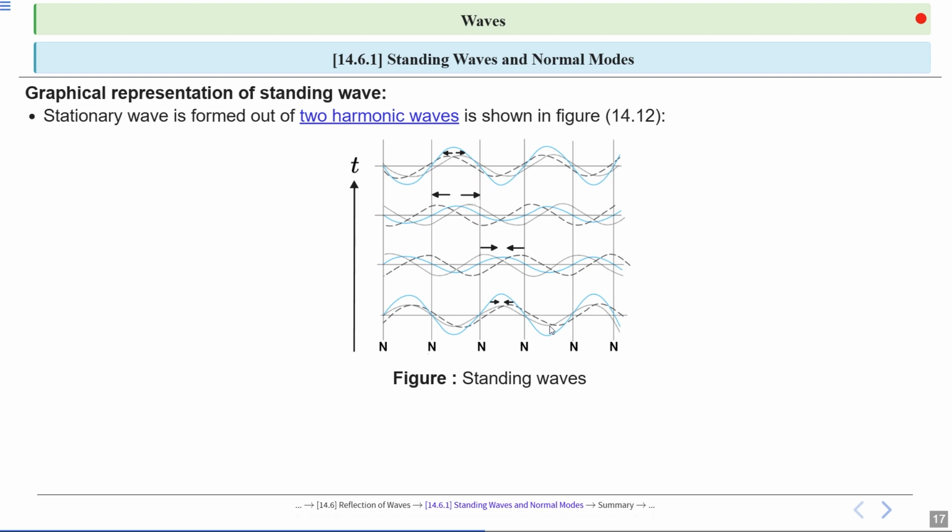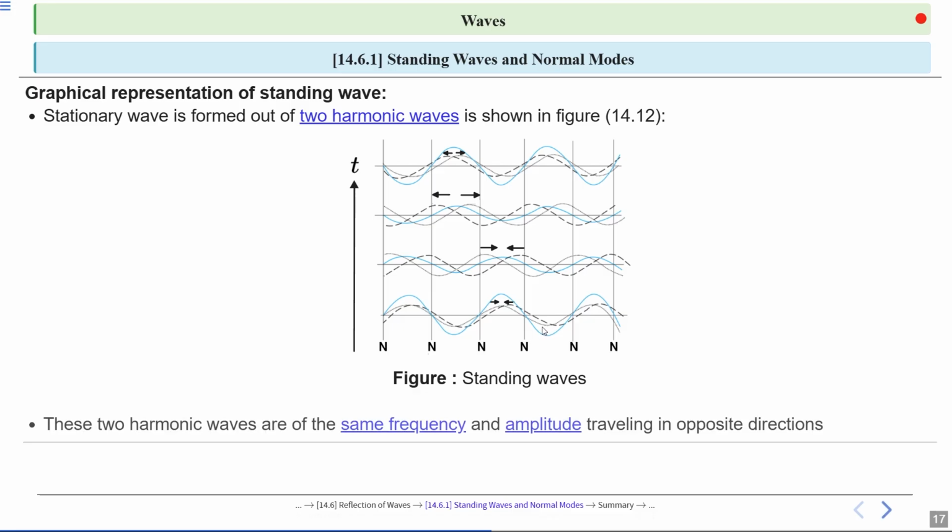The arrows indicate the motion of antinodes, which oscillate with maximum amplitude at different points in time t. Two waves with the same frequency and amplitude travel in opposite directions. They form a standing wave, y(x,t) = a sin kx cos omega t.